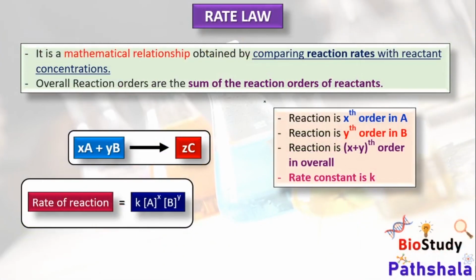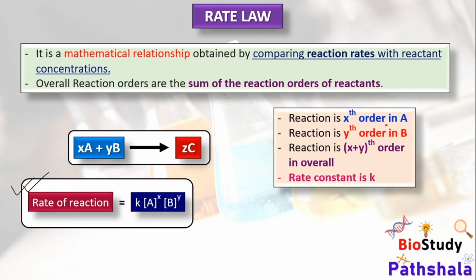So next is the rate law, which I have already said is the mathematical relationship or expression we obtain by comparing reaction rates with the reactant concentration, and it is expressed as K into A to the power X into B to the power Y, giving the overall order of the reaction.